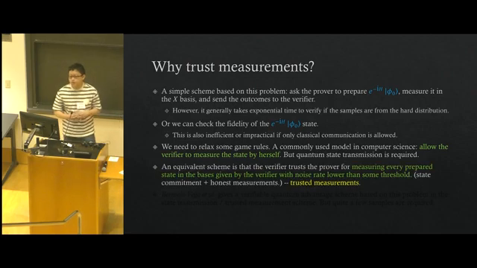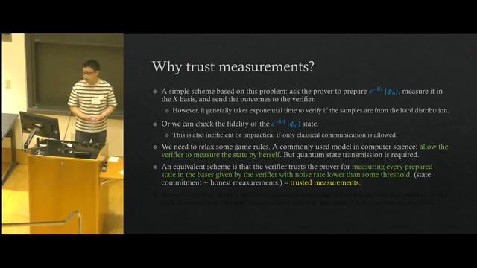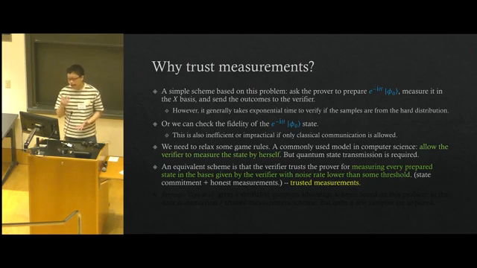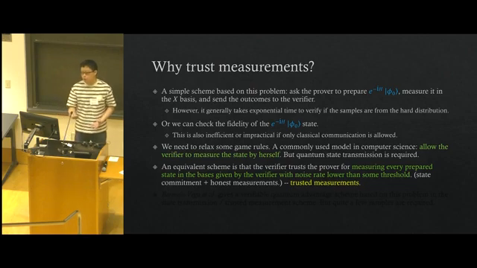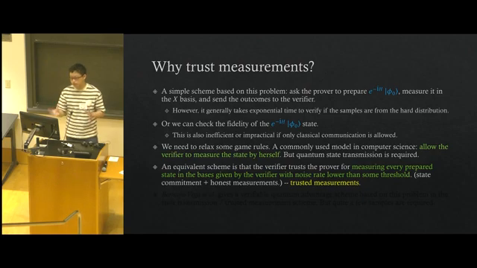Therefore, we want to think about some equivalent scheme of this state transmission, which is the scheme that the verifier trusts the prover for measuring every prepared state in the basis given by the verifier with noise rate lower than some threshold. So we call this scheme a trusted measurement scheme or trusted measurement assumption.